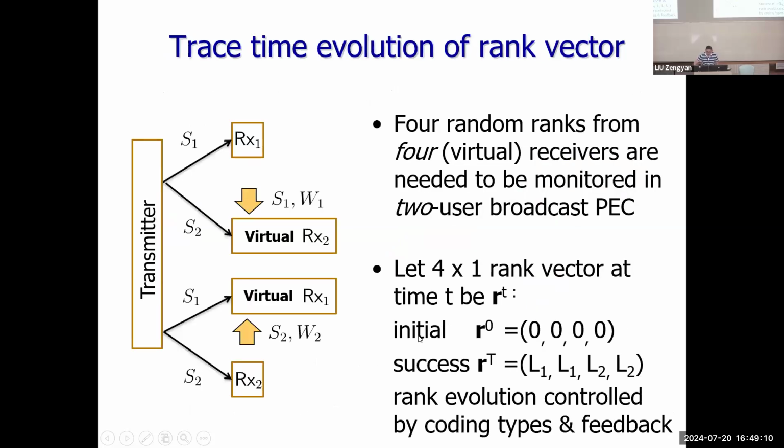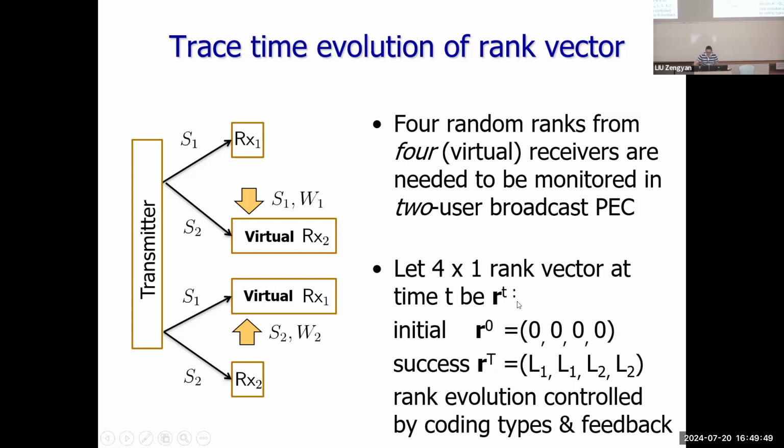Our idea is that now we have two original receivers, which have two decoding constraints, and we also add two virtual receivers, which also have two decoding constraints. So we have 4 receivers, and we want to monitor the ranks of these 4 receivers, including the virtual receivers. To monitor the rank, we want to trace the time evolution of this rank vector.